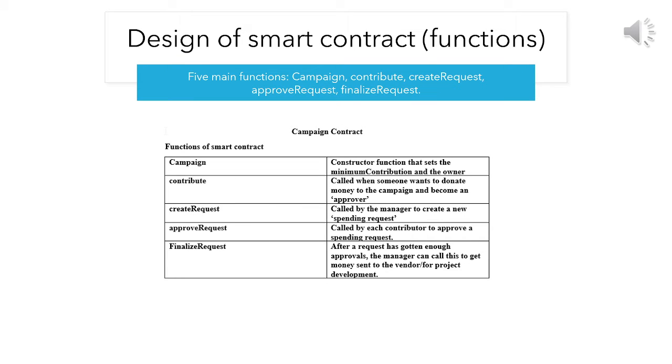Now let's take a look at the main functions of our smart contract. There are five main functions for the contract: campaign, contribute, create request, approve request and finalize request. Campaign is a constructor function that sets the minimum contribution and the owner. Contribute is called when someone wants to donate money to the campaign and become an approver. Create request is called by the manager to create a new spending request, and approve request is called by each contributor to approve a spending request. After a request has gotten enough approvals, the manager can call finalize request to get money sent to the vendor or for project development.